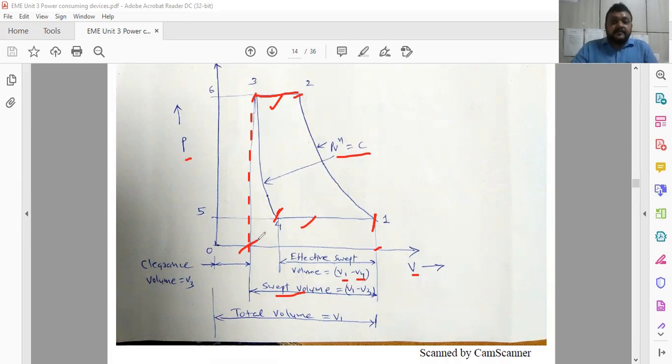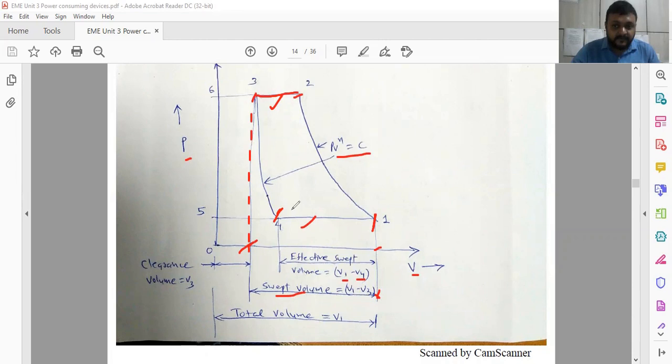But in this case, what happens actually in process 3 and 4, the volume never remains constant. There is a certain increase in the volume during the decrease of the pressure. So the effective swept volume is V1 minus V4, not this. So this is considered as swept volume, but effective swept volume is V1 minus V4.